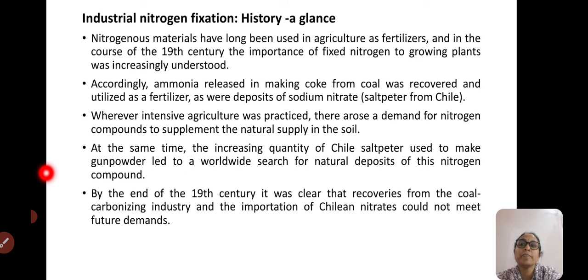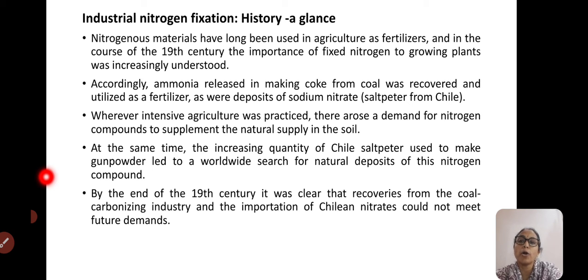Nitrogen materials have long been used in agriculture as fertilizers. We all know NPK makes the major fertilizer. In that, nitrogen deficiency will cause the plants to look very pale in color, with decolorization, etc. So there is an increasing need for fixed nitrogen for the plants.